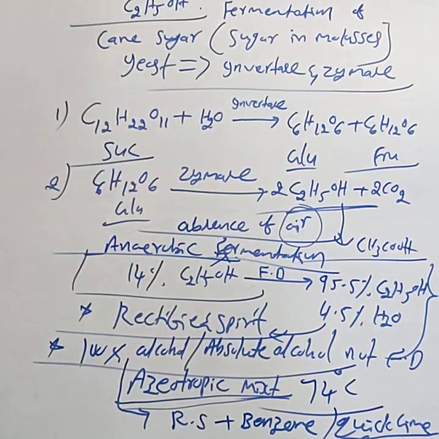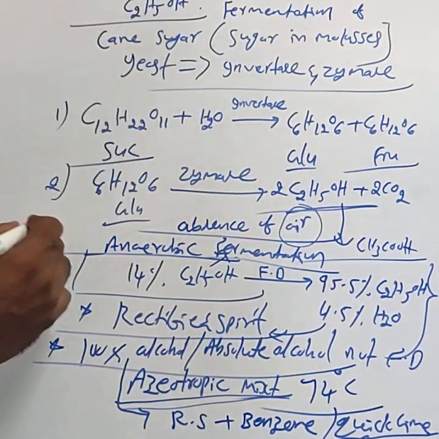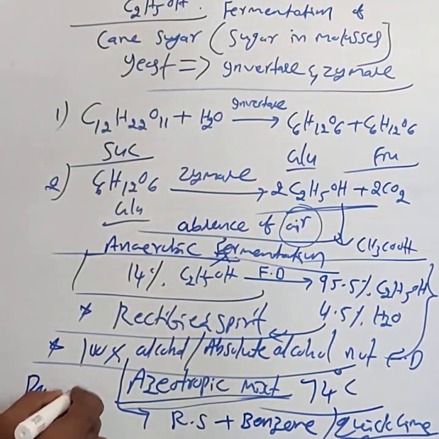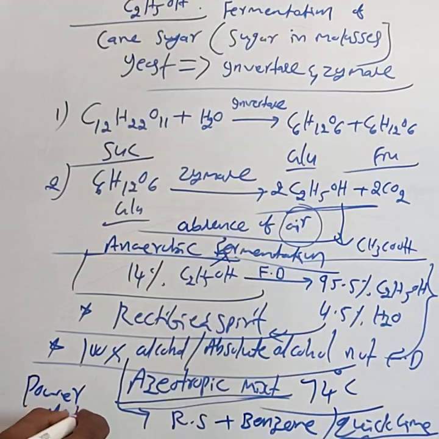The most important use of ethyl alcohol is in the preparation of alcoholic beverages, used for drinking purposes. Ethyl alcohol is also used as power alcohol.